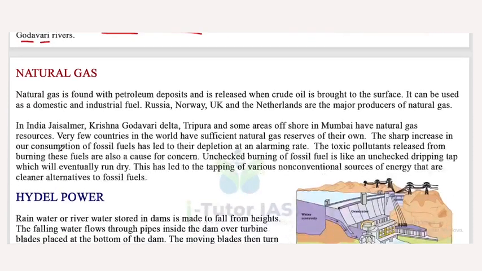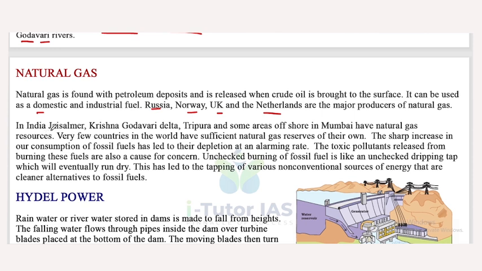Next one is natural gas. Natural gas is found with petroleum deposits and is released when crude oil is brought to the surface. It can be used as a domestic and industrial fuel. Russia, Norway, UK and the Netherlands are the major producers of natural gas.